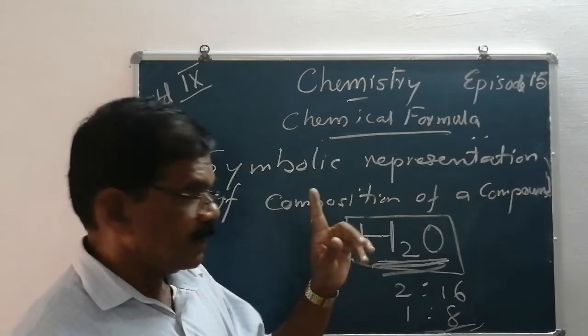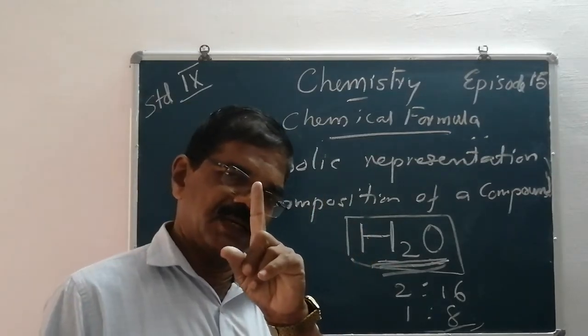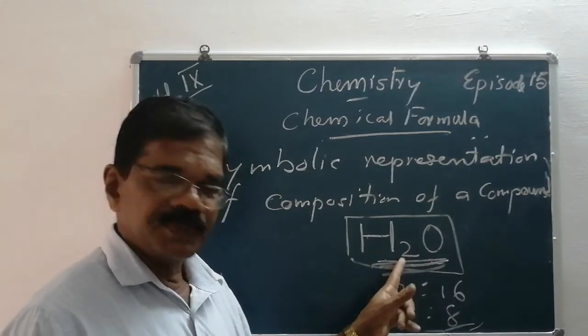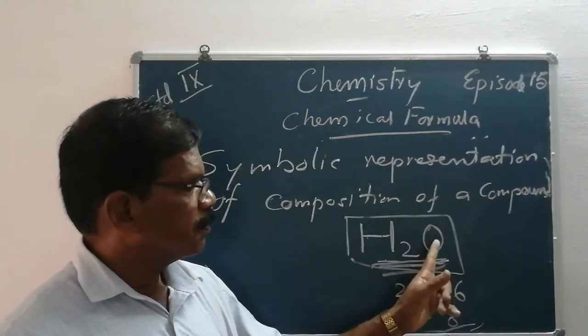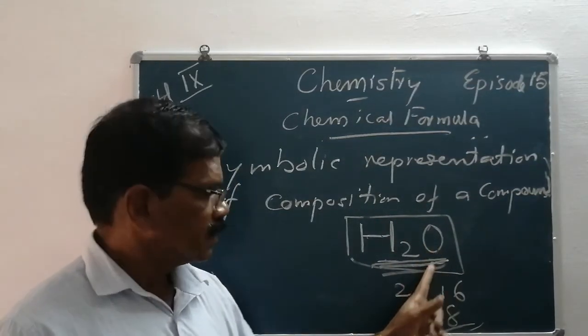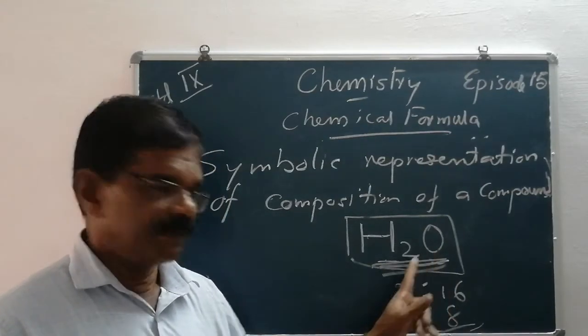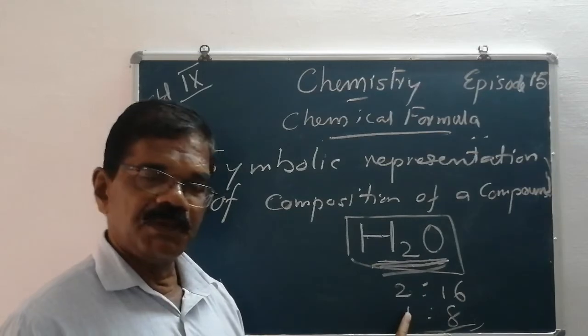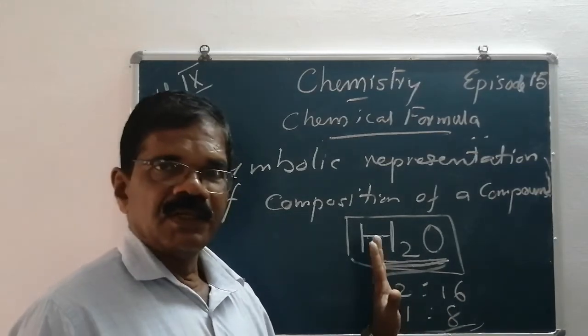So, the atomic mass of one hydrogen atom is 1. There are 2 hydrogen atoms, so 2. The atomic mass of oxygen is 16. Here is a single oxygen atom. Therefore, hydrogen is 2, oxygen is 16. That is 2 to 16, 1:8.